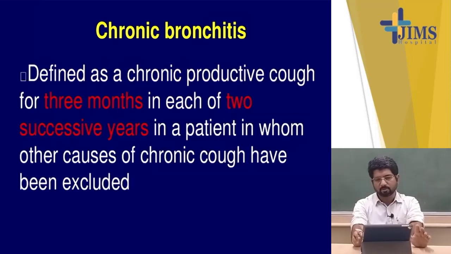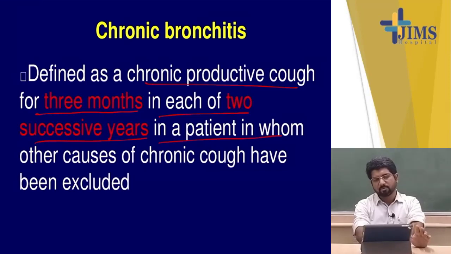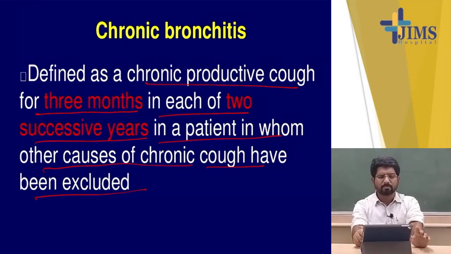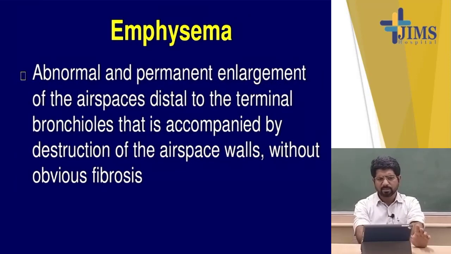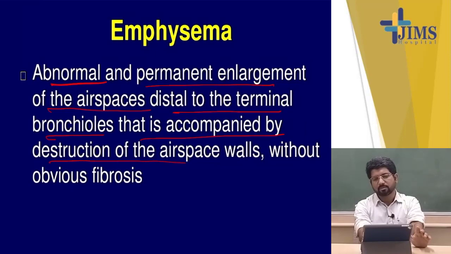Now what is the definition of chronic bronchitis? It means chronic productive cough for at least 3 months in each of 2 consecutive years in a patient in whom other causes of chronic cough have been excluded. Other causes of chronic cough means we have excluded bronchiectasis and pulmonary or parenchymal fibrosis. And emphysema, by definition, is abnormal and permanent enlargement of air spaces distal to the terminal bronchioles, accompanied by destruction of the air space walls without obvious fibrosis.